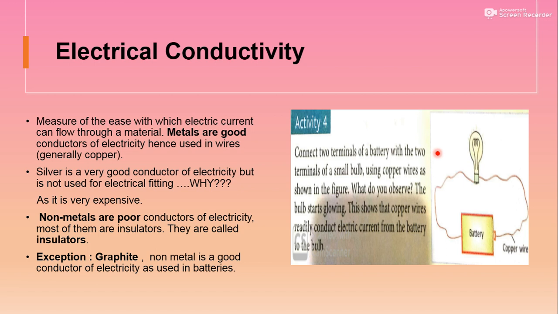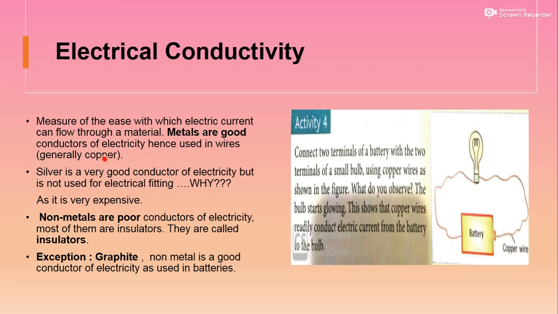How can the bulb glow? Because this wire is made up of metal, and the energy produced in the battery can easily transfer to the bulb through the wire. So we can say the wire, as it is made up of metal, can easily conduct electricity. Electrical conductivity is the measure of the ease with which electric current can flow through a material. Metals are good conductors of electricity, hence used in wires.